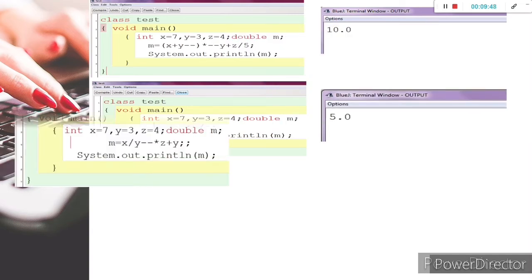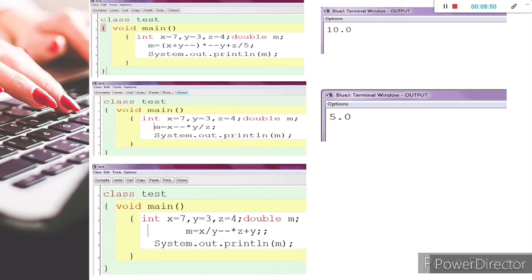Same value, but the expression is different here. First x divided by y, x-- * z + y. What result will we get?